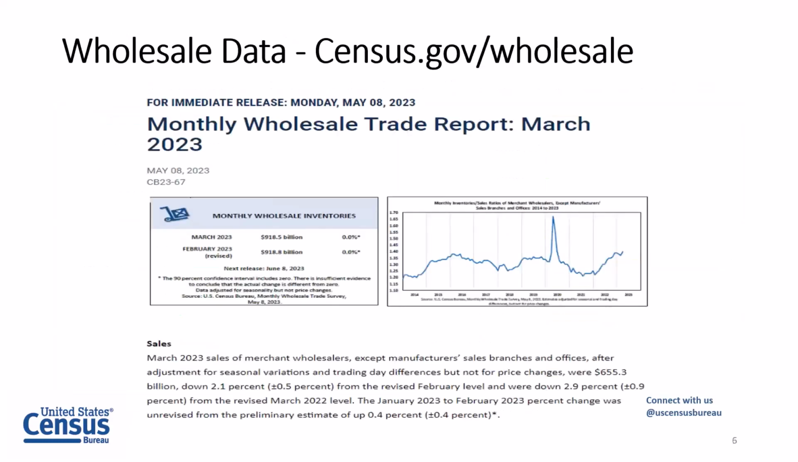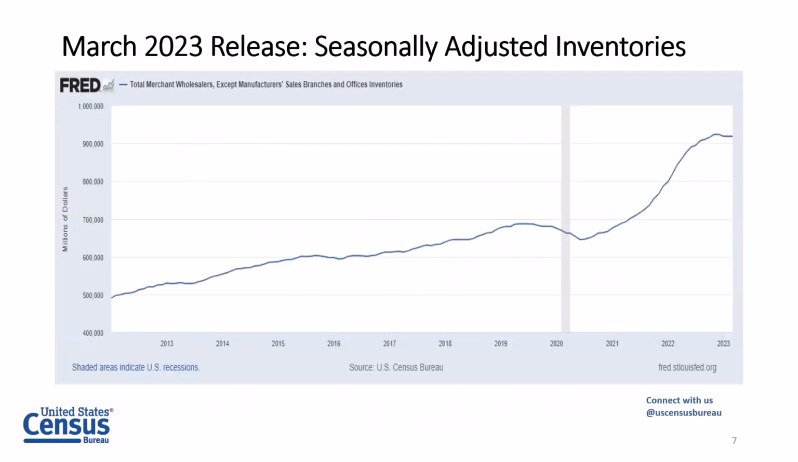A little bit more, turning our attention to the monthly, which is what we want to talk about mostly today. Every month we put out this sales and inventories report, and this is a snapshot of our website from last week. We had a report that covered March. It was released on Monday the 8th. And looking more into the data, this is a quick look at the two items.